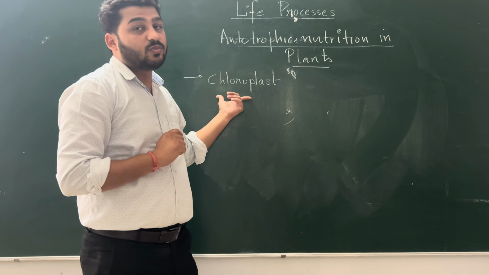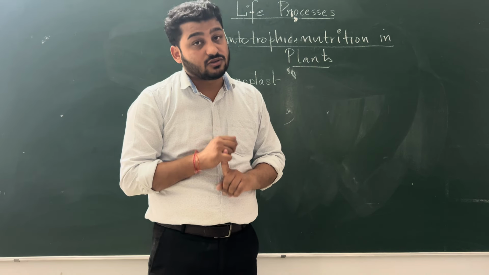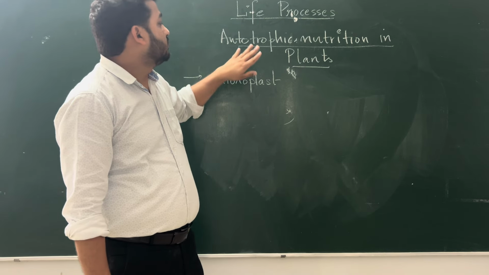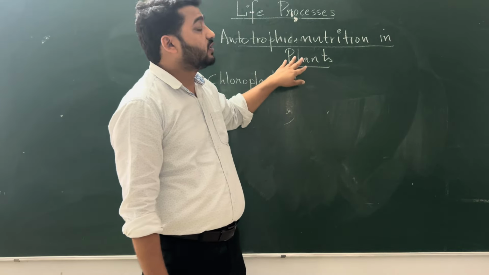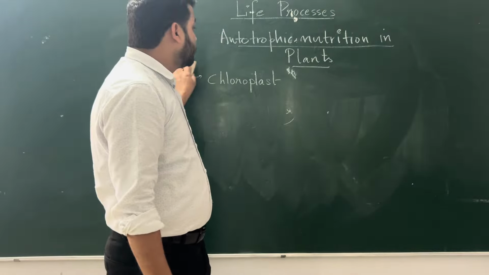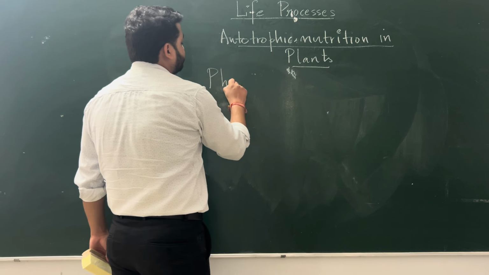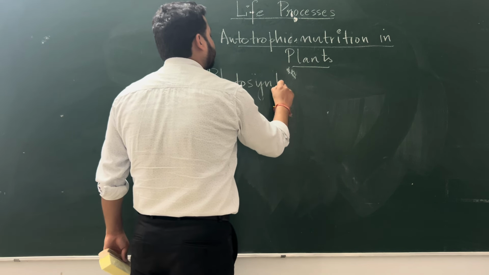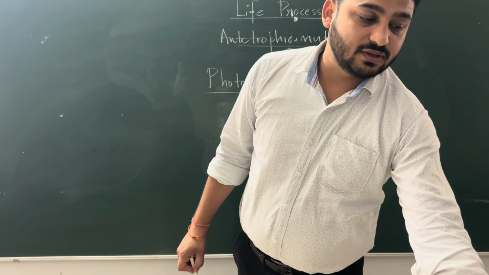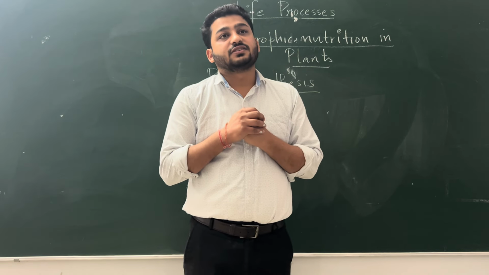So this is the chloroplast. Right? One of the differences you can learn, this is the difference between plant cell and animal cell also. We don't have chloroplast, but plants have. And this chloroplast helps them to do autotrophic nutrition. Right? So what is that process called by which plants can make their own food? It is called photosynthesis.